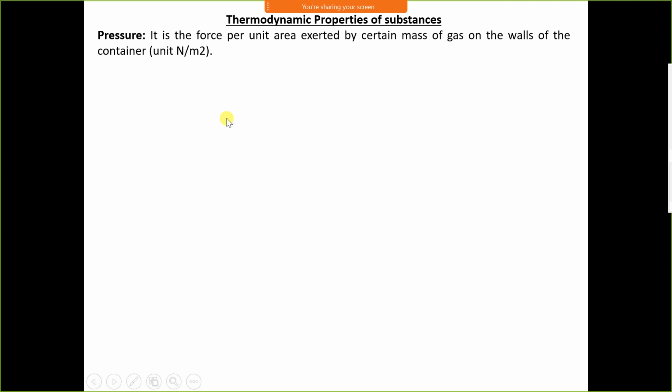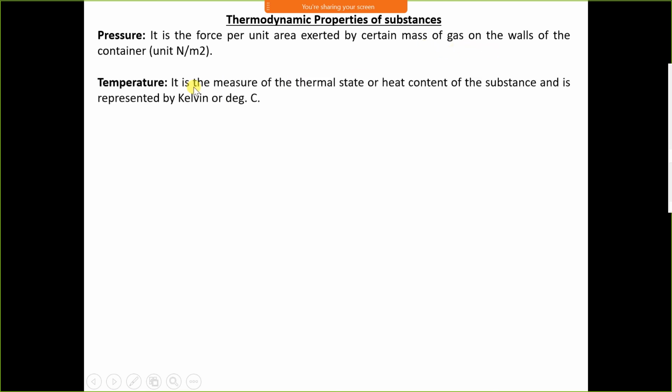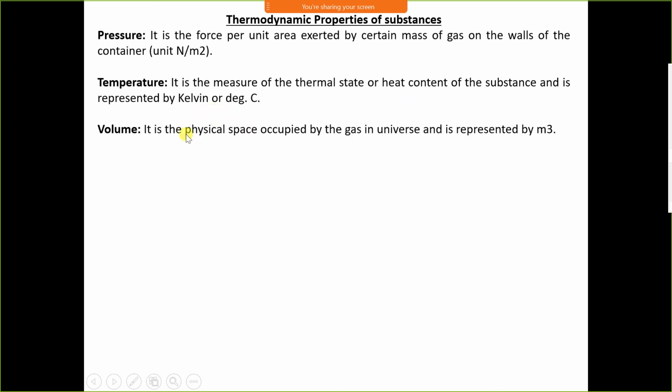We'll see some properties we have already seen in unit 1. Pressure is the force per unit area exerted by a certain mass of gas on the wall of a container. Temperature is the measure of thermal state or heat contained in a substance, and it is represented by Kelvin or degree Celsius. Volume is the physical space occupied by the gas, and is represented by meter cube.